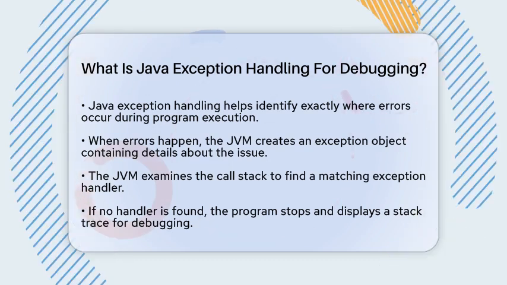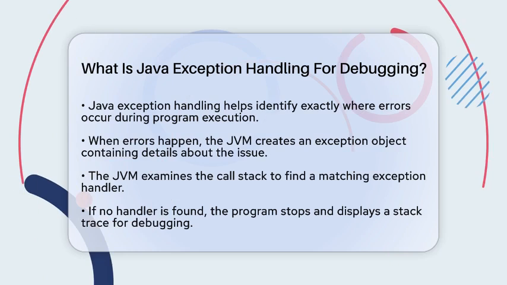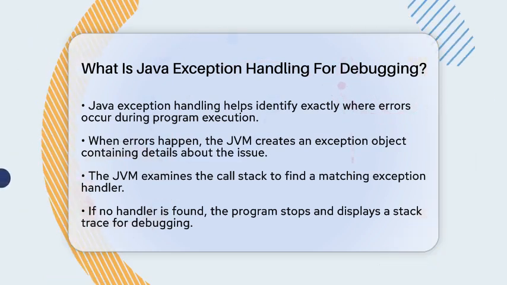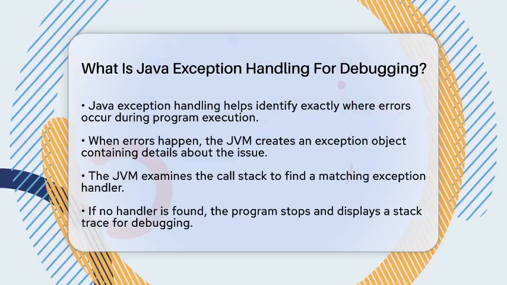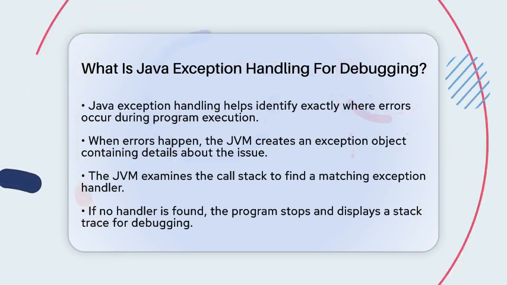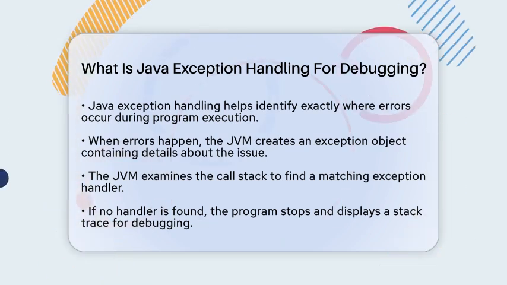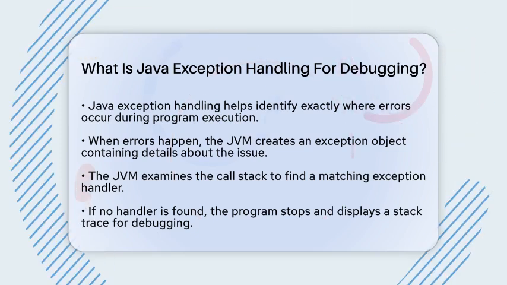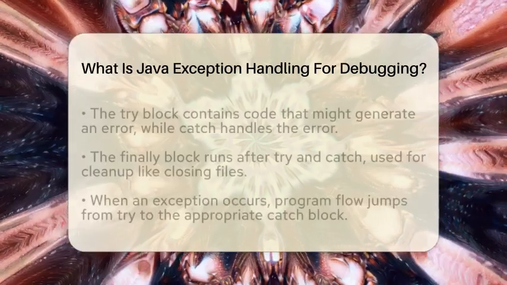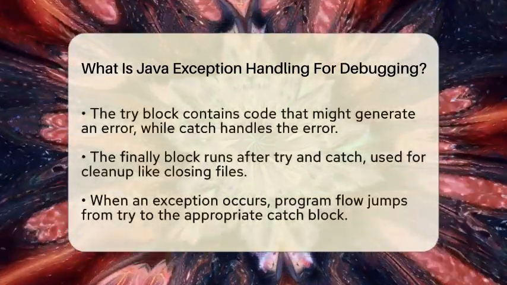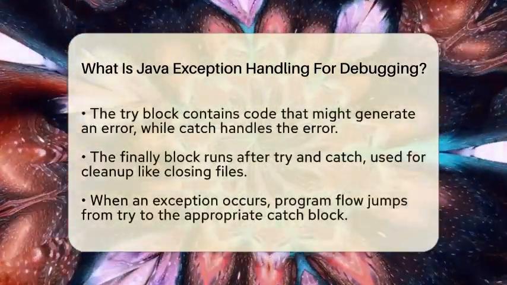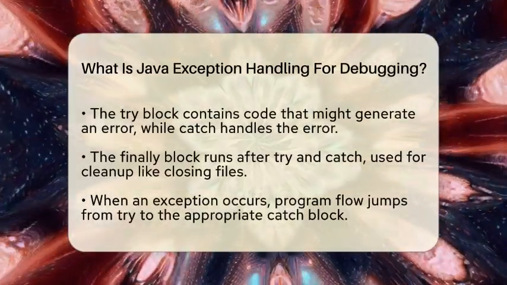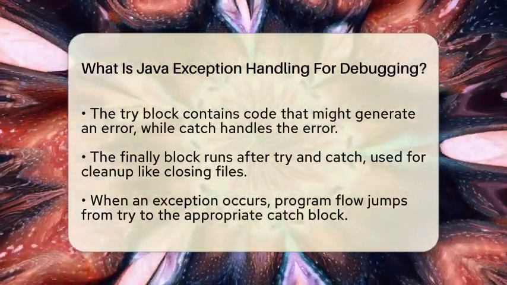In Java, when an error occurs, the Java virtual machine creates an exception object. This object contains details about what went wrong, like the type of error and where it happened in your code. The JVM then looks through the call stack, which is a list of all the methods that were called leading up to the error. If it finds a matching exception handler, it hands over control to it. If not, the program stops and prints a stack trace.